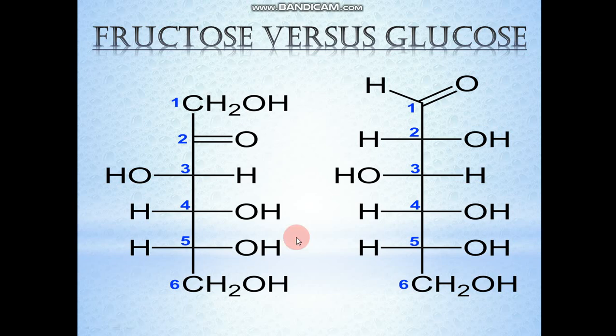Yes, see here, the first carbon is having CH2OH. The second carbon is bound by a double bond to the oxygen. Whereas here in glucose, the first carbon itself is bound to the double bond O. That is, here in glucose, there is no carbon which is not bound. The first carbon is actually not free. The first carbon is bound to the oxygen. So this structure is very important.